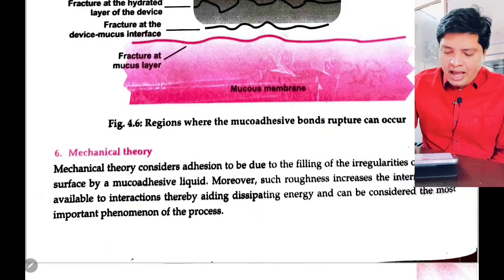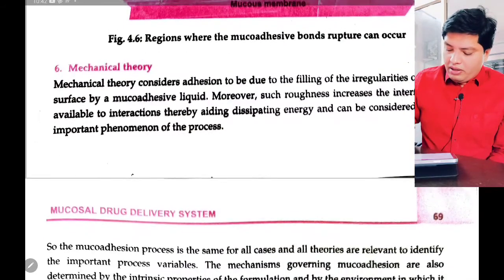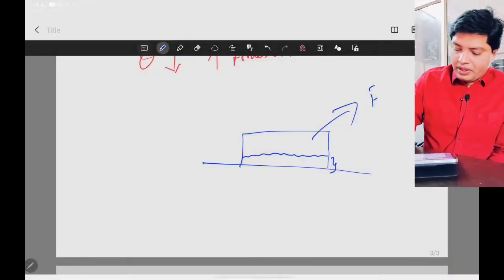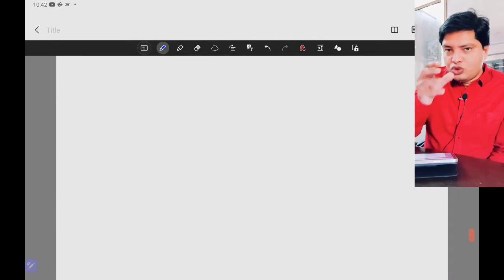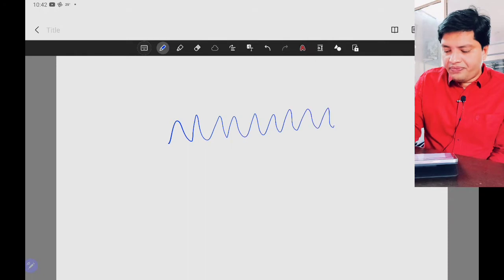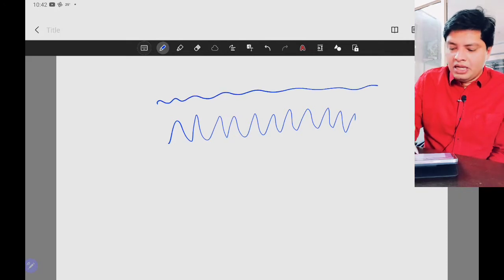Then the last theory we have here is the mechanical theory. What this mechanical theory says is, whatever dosage form you have, if you zoom into the surface of the dosage form, there will be ridges on the surface. When you place this on the mucous membrane, there will also be ridges on the mucous membrane.